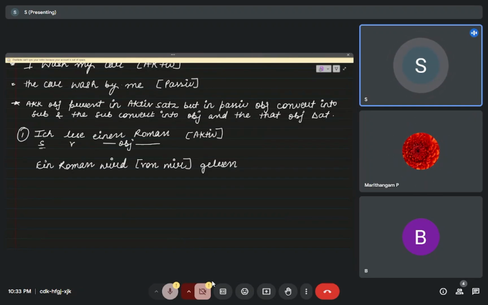Ein Roman wird von mir gelesen. Now this is the subject, this is the verb, this is the object, and this is the participle at the end. Now the question is why I am writing von mir in brackets.